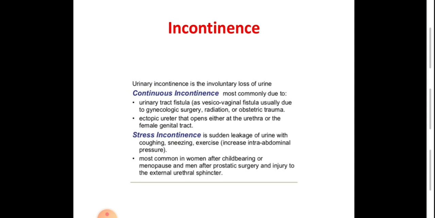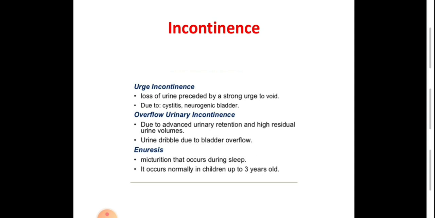So it's more common in multiparous ladies. Urge incontinence is the loss of urine preceded by urgency or a strong desire to pass urine. It's mostly due to inflammation of the bladder, cystitis, or due to a neuropathic high-pressure bladder.